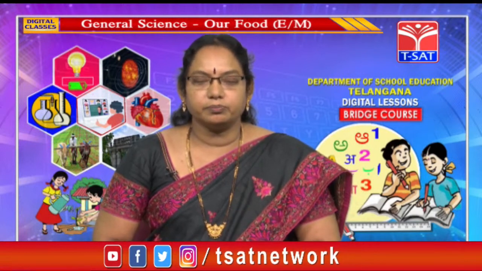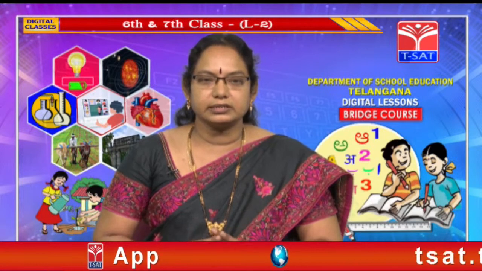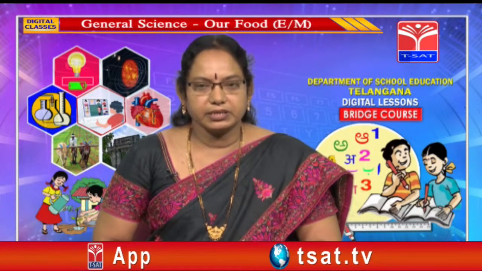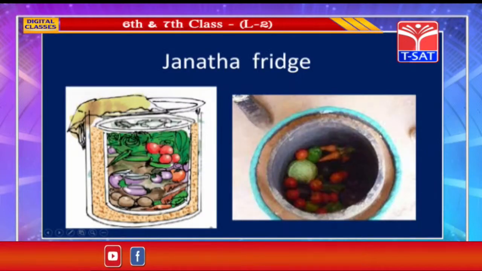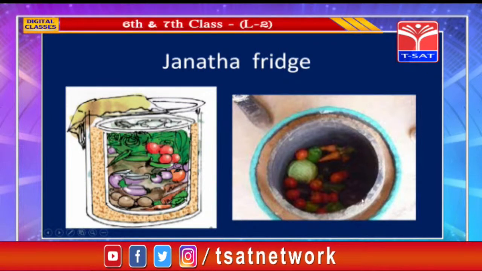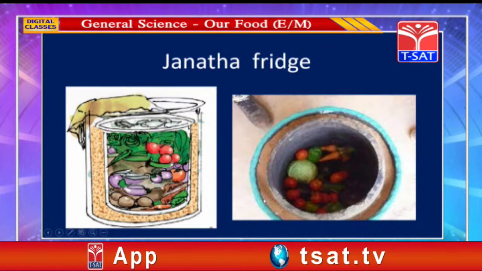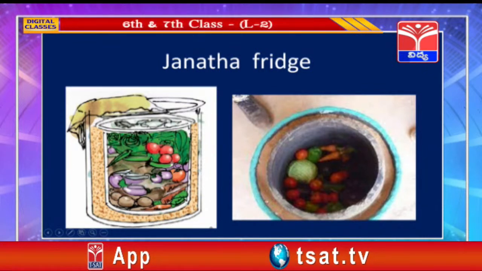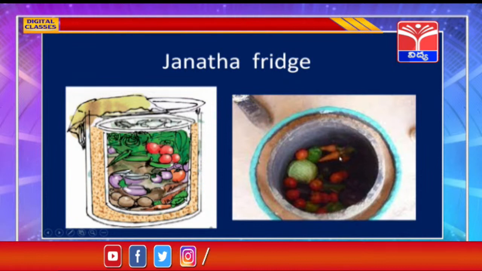But if we want to preserve vegetables which we want to consume in 2 to 3 days or in 1 week, how can we preserve? So you say it's the fridge. See how to make the Janata fridge. We have to take 2 clay pots like this. One should be smaller and another should be big, so that one can be inserted into the other. In between the space we have to put some sand so that the inner clay pot becomes cool.